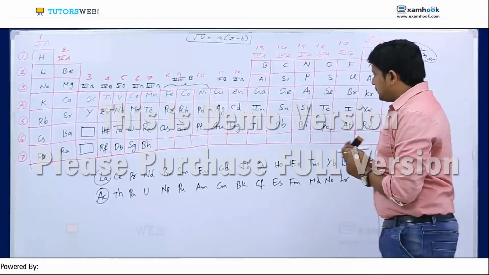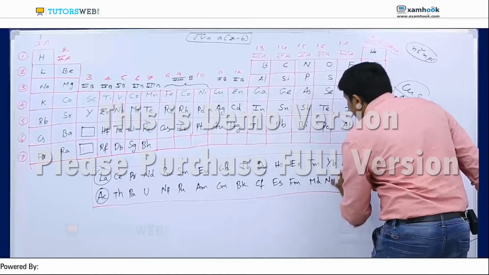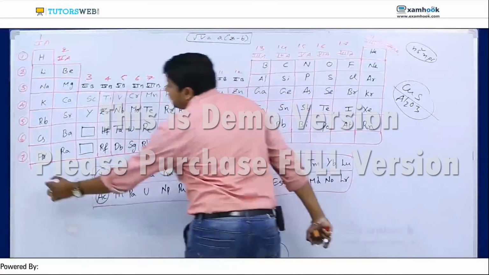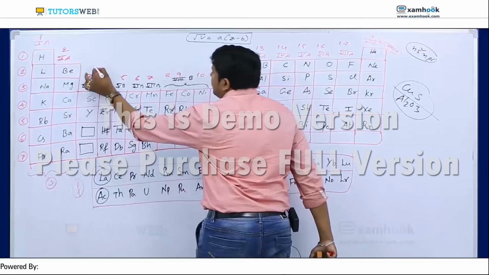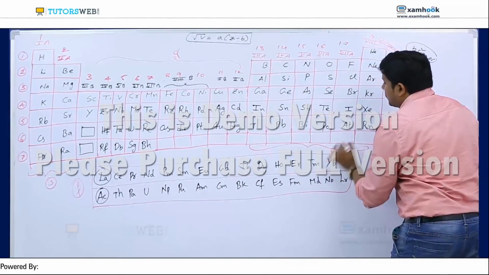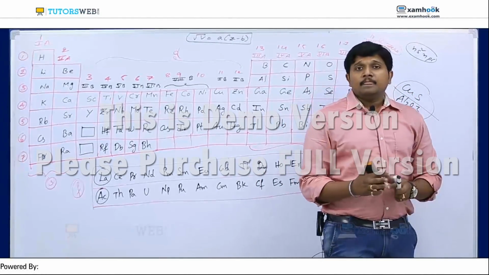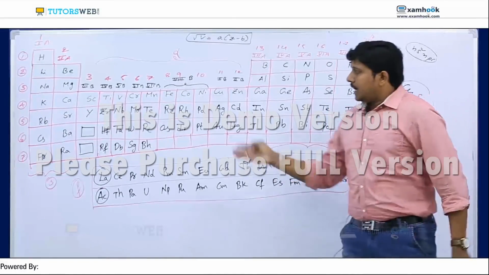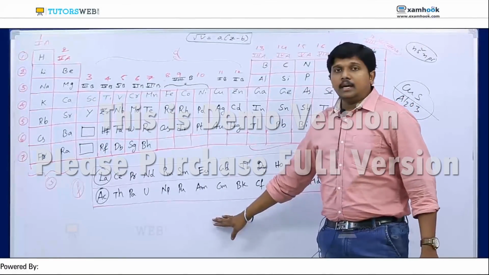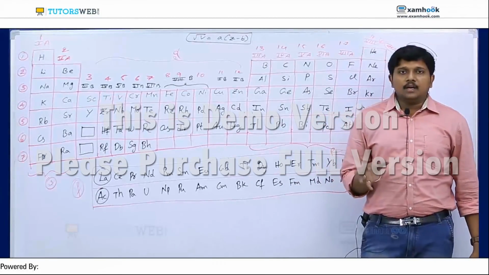And the last ones are called lanthanoids. The first row is called lanthanoids and the second is called actinoids. These all belong to the F block, and this is the S block, this one is the D block, and this group is the P block. Based on the presence of the last electron, the elements are classified into 4 blocks: S block, P block, D block, and F block elements. So this is the further classification based on blocks, groups and periods.